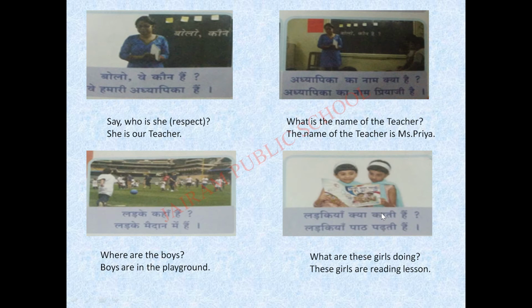If it is a boy, you should write karta. Here we have girls, isn't it? So you should use this word karti, okay, for girls. So hai again we have with a dot, isn't it? So it means are, okay. So ladkiyan kya karti hain? What are these girls doing? ladkiyan paad padhti hain. These girls are reading lesson.